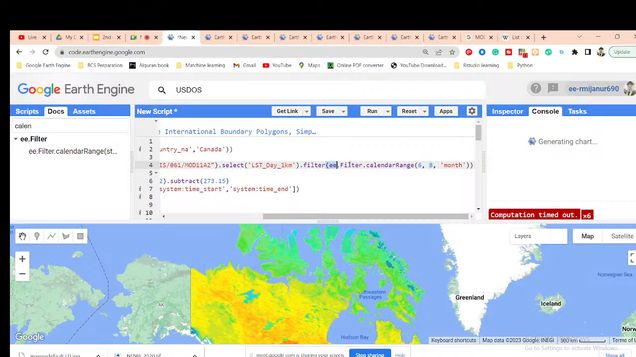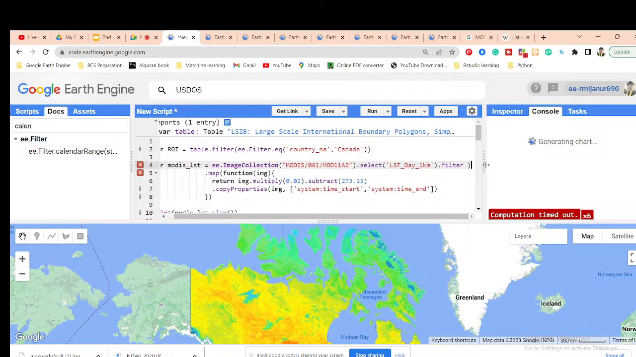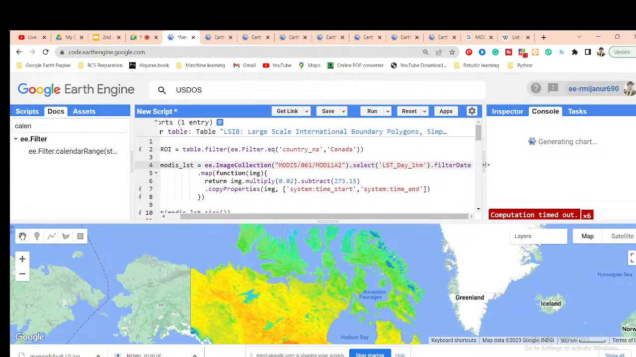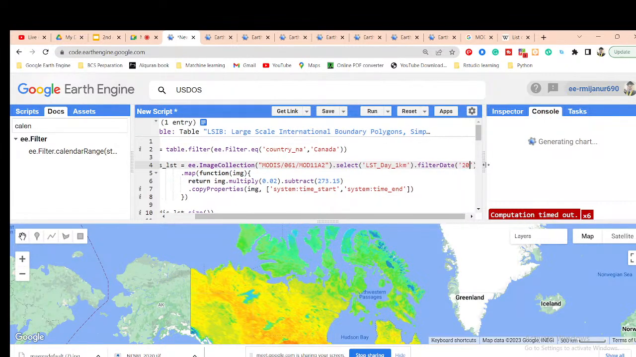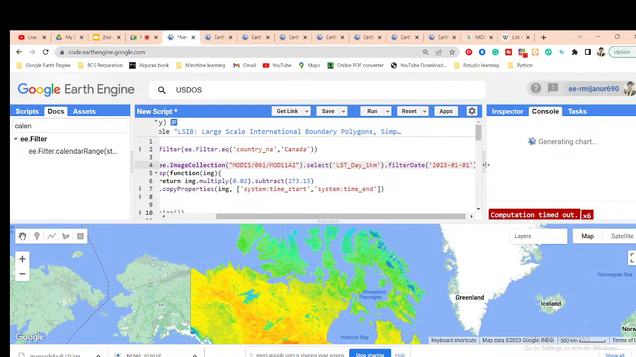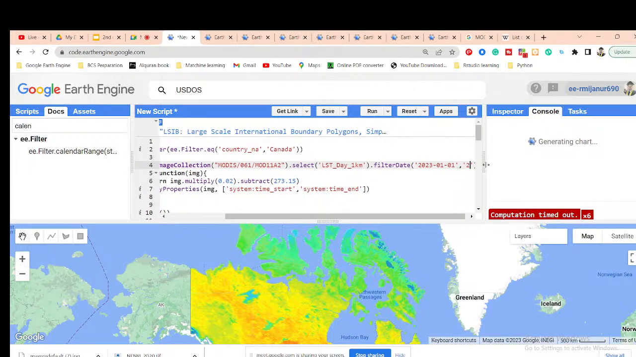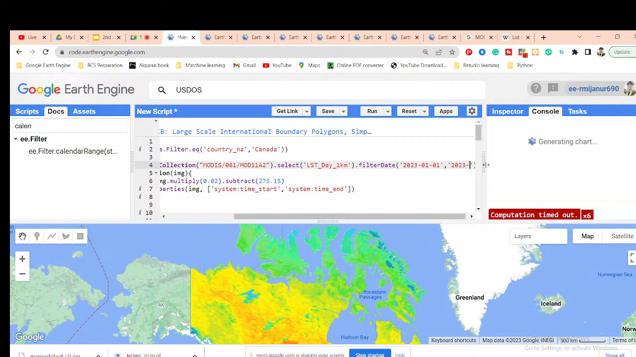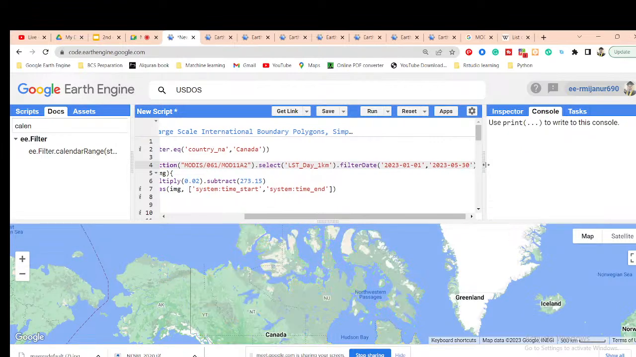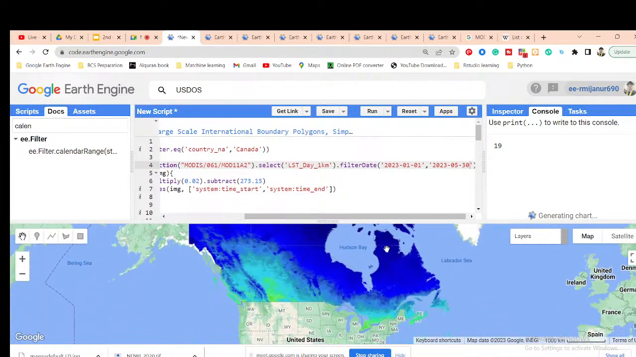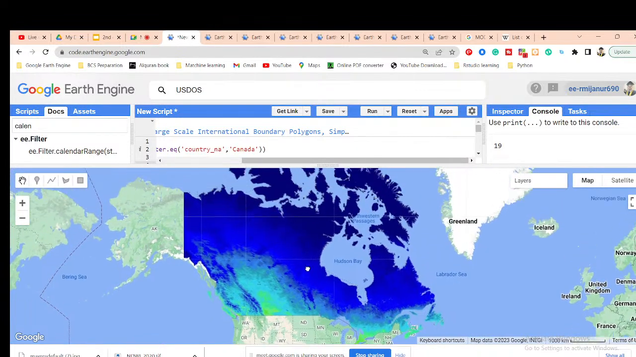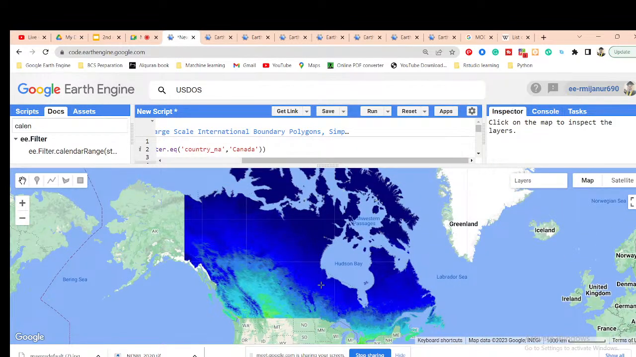So I use the filter date and then check the time series chart. Suppose the year 2023, from 1st January to 05 30. This time you can get only 19 images in the collection. And for this time, what's the maximum value? You can check.